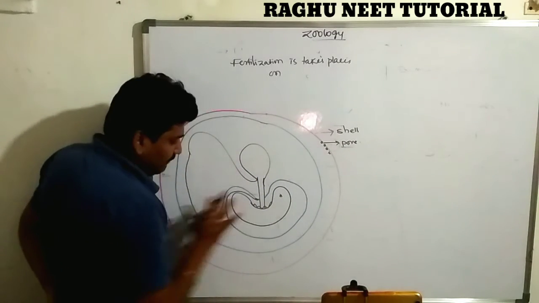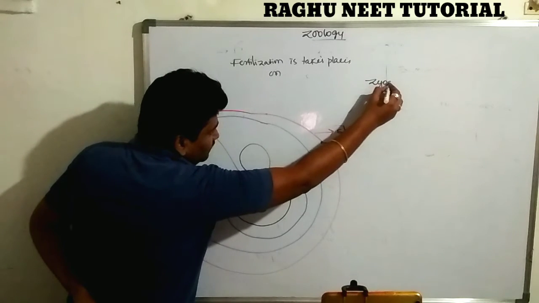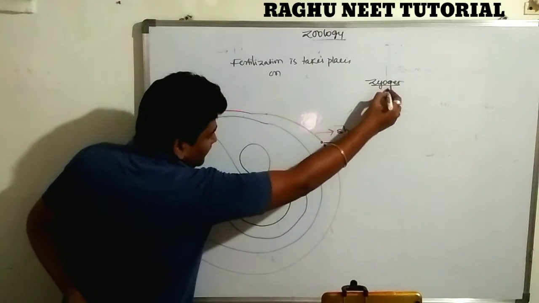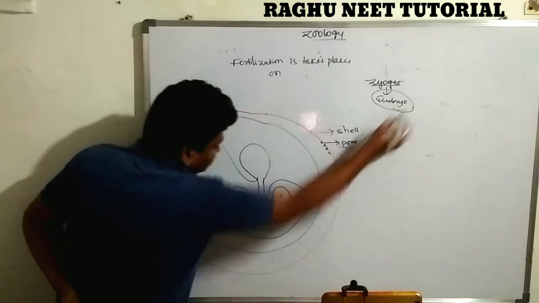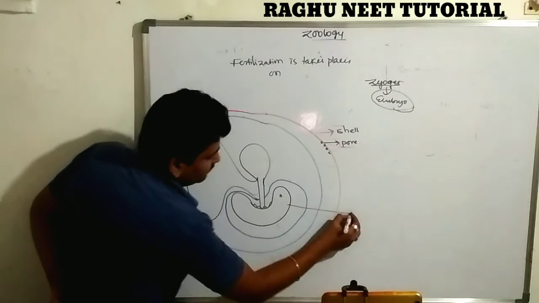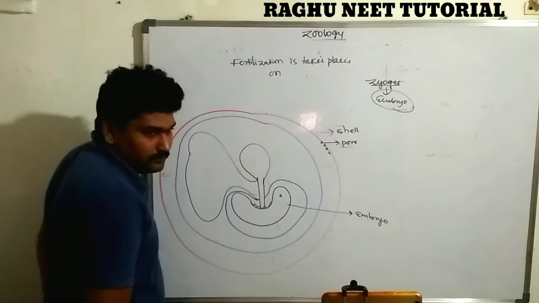After the zygote forms and divides many times, it converts into the embryo of the tortoise egg. Clear? This is the embryo.